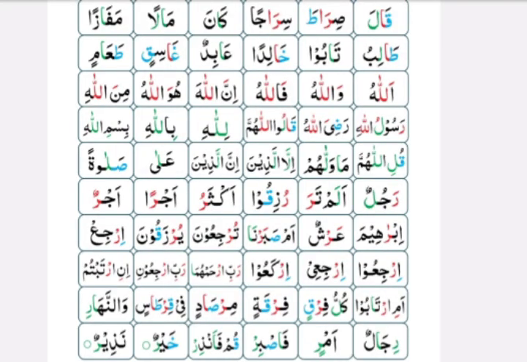Please open the next page. Look at the first box, page 36. Look at the first box in line 1. You can see alif in this box, and before alif, qaf is thick because qaf is from mustaliya letters. So alif will be thick.